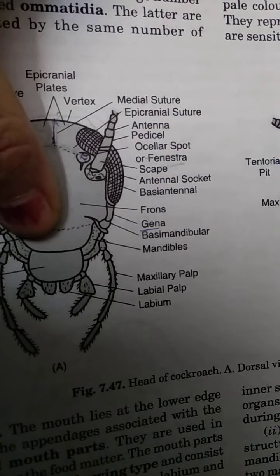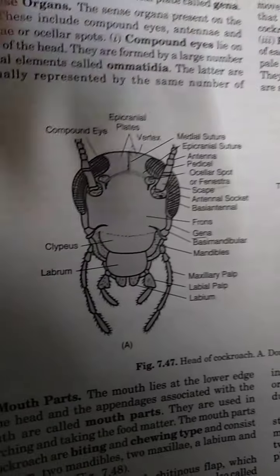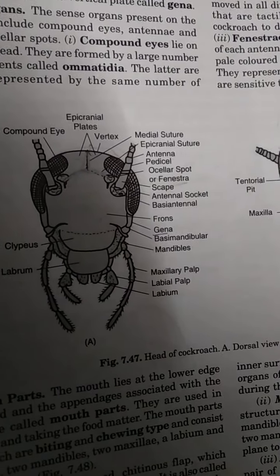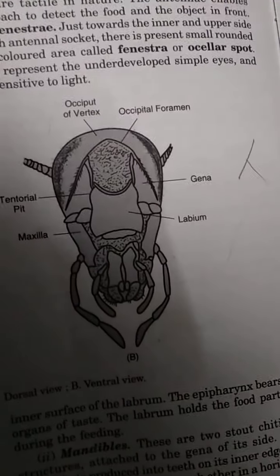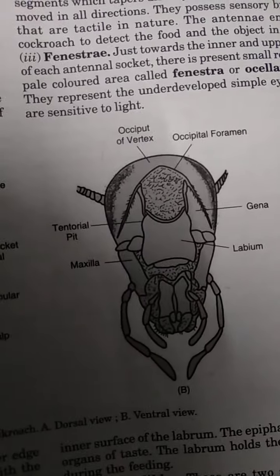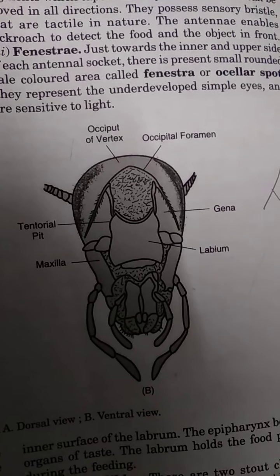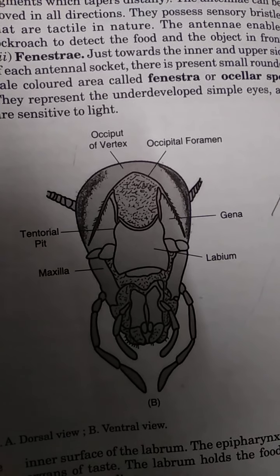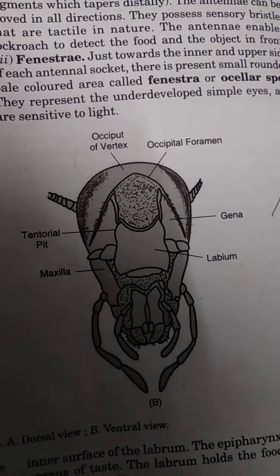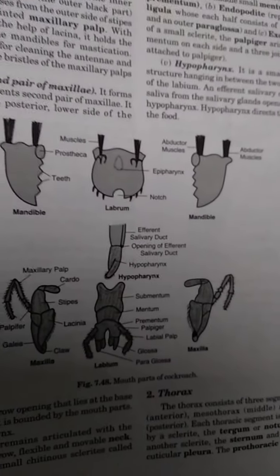In front of the frons there is clypeus, and then there is the labrum. Now this is the ventral view, where you can see the gena, and there is the occipital foramen.